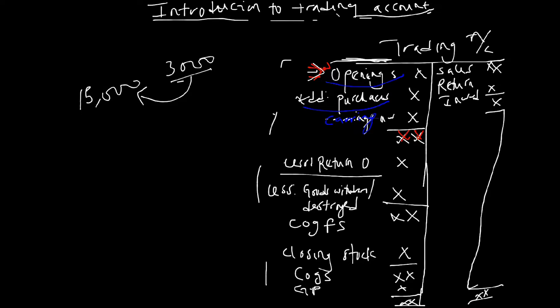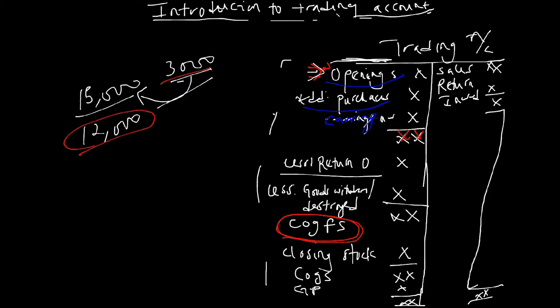I will subtract, of course, because I bought 15,000 naira goods and 3,000 naira were bad. So what I have now is 12,000 naira goods to sell. That's why after lessing your return outward, you have cost of goods available for sales, because after subtracting the bad goods, the other 12,000 naira you are going to sell. I hope you understand that scenario.